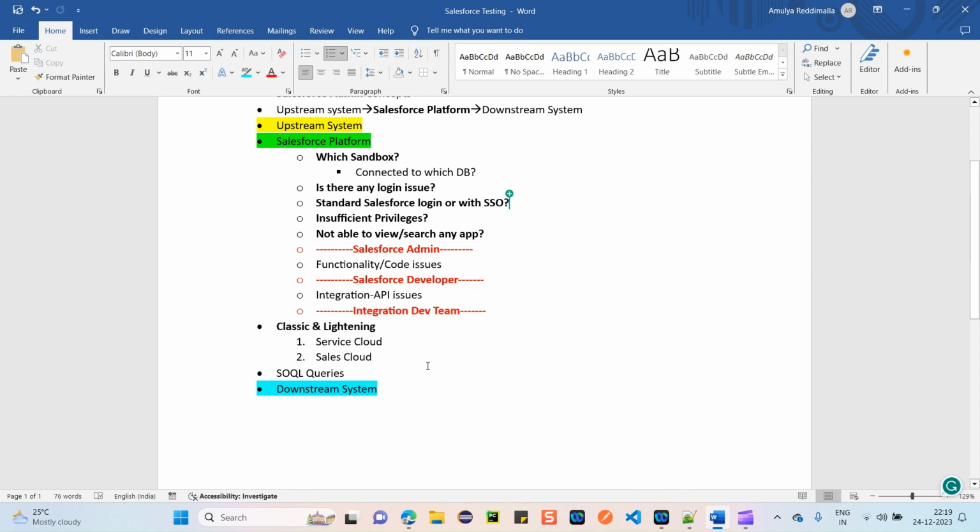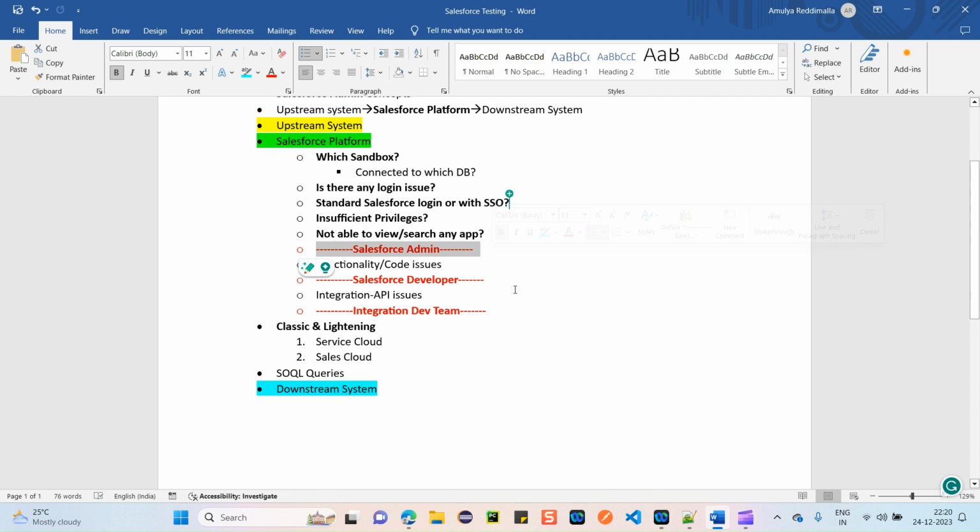How will you know if you have access or not? Once you log in, you can go to the app launcher and search for, say, service console. This is very generic, guys; in real time, your console name or application name might be entirely different. So first you have to check whether, once you log in, you're able to navigate to your particular application on Salesforce. Go to the app launcher and search with your application name. If you're not able to view your application name, then it means you don't have access to that application.